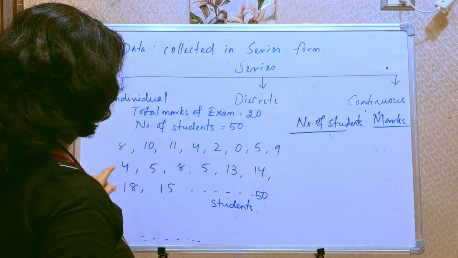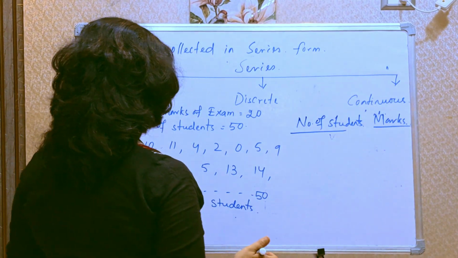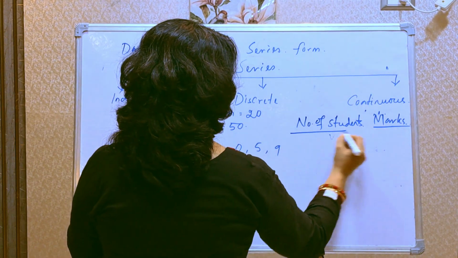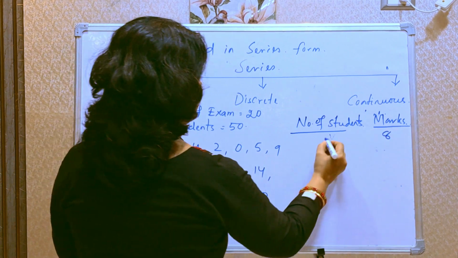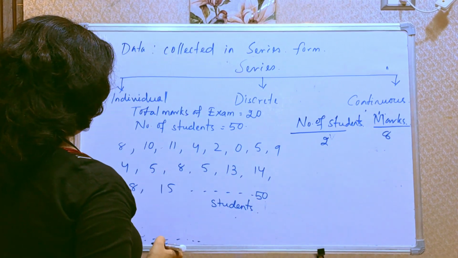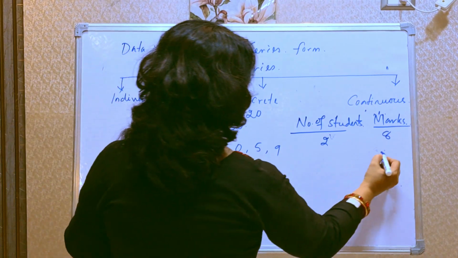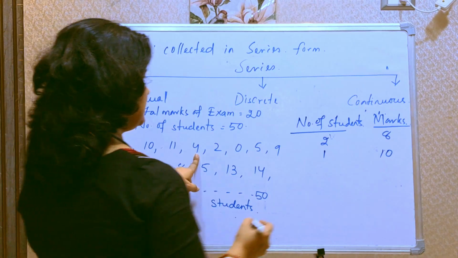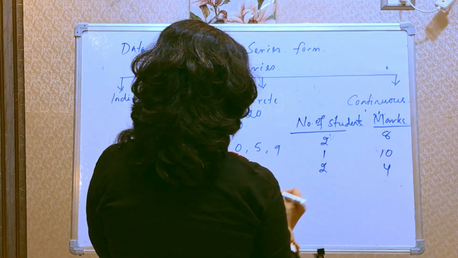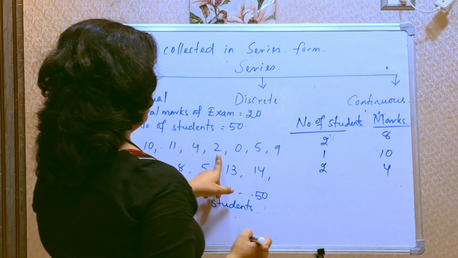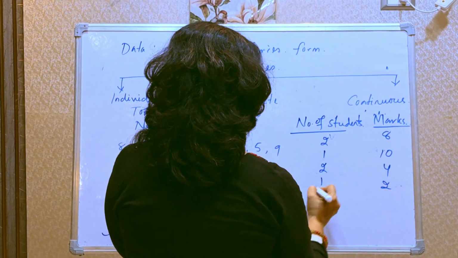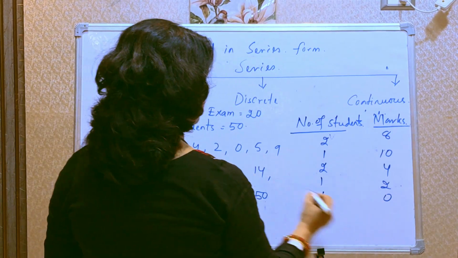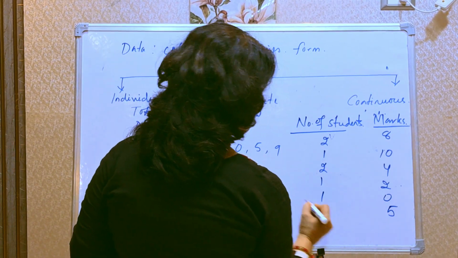Here, if we write like this: 8 marks secured by 2 students, then 10 is secured by 1 student, 4 is secured by 2 students, 2 is secured by 1 student, 0 is secured by 1 student, 5 is secured by 3 students.